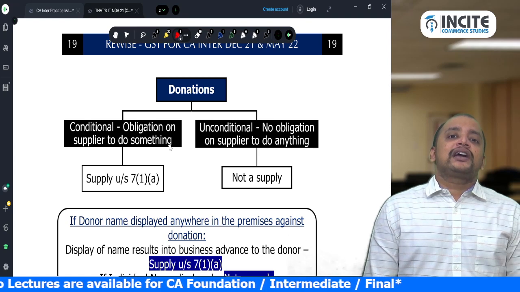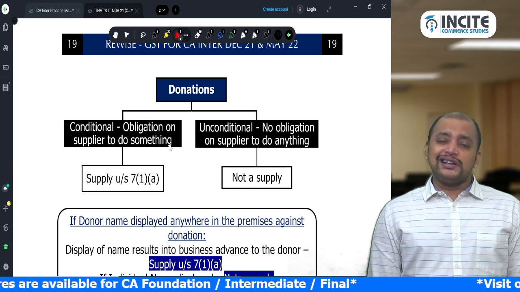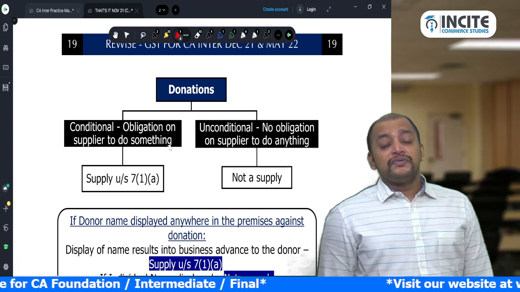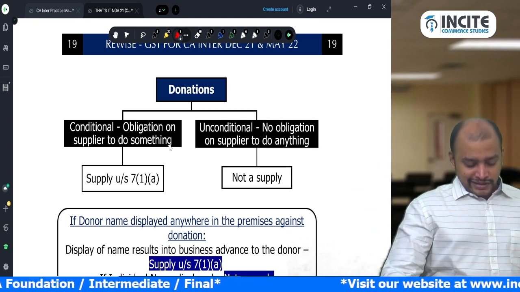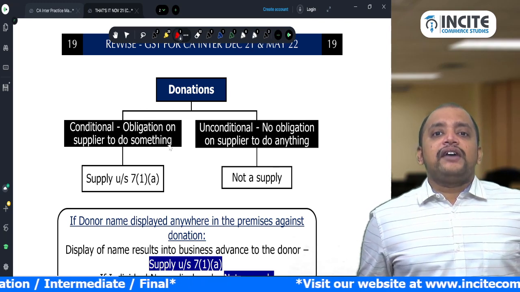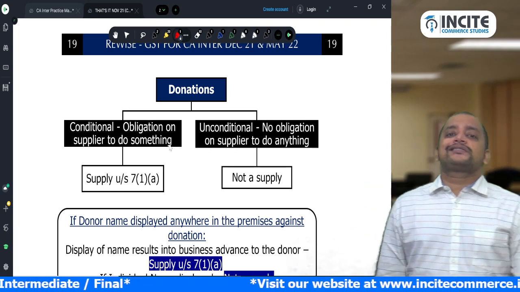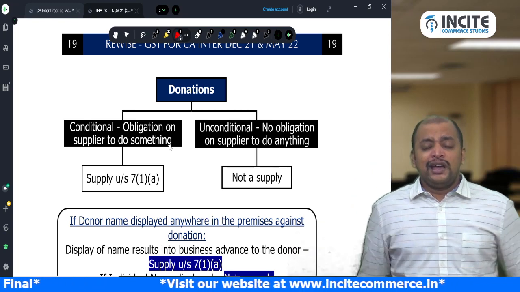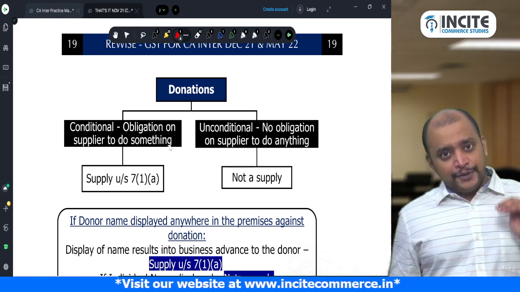Then it is an unconditional donation, not a consideration, not a supply. Whereas if it is a conditional donation, I have an obligation to do something for you against that donation, then it will be treated as consideration for the supply and it will come under 7(1)(a).